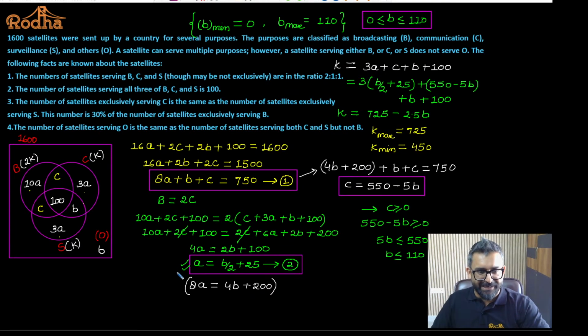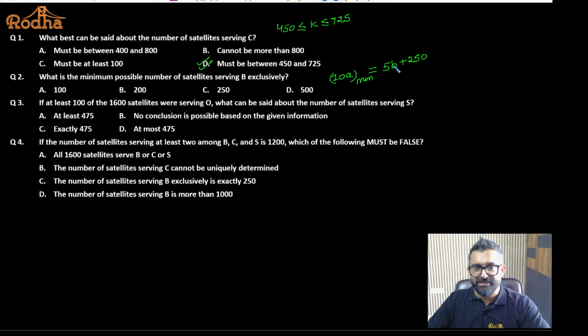If you multiply this by 10, 10A will turn out to be 5B plus 250. And I want to minimize this. This will be minimum when B is equal to 0. So what is my answer? 250.